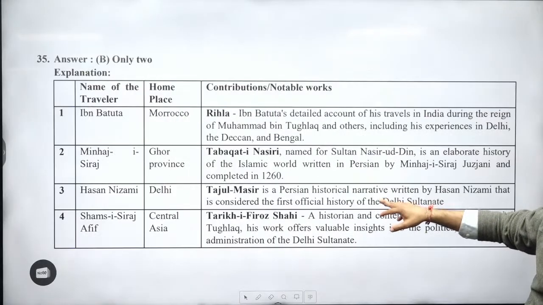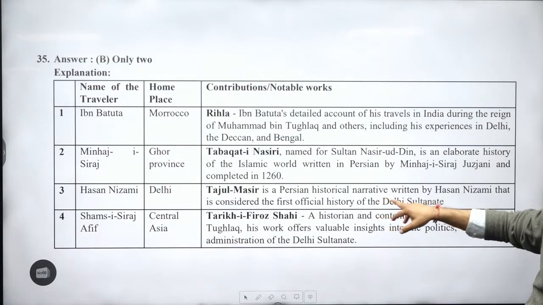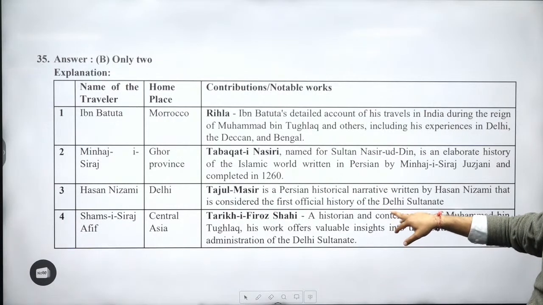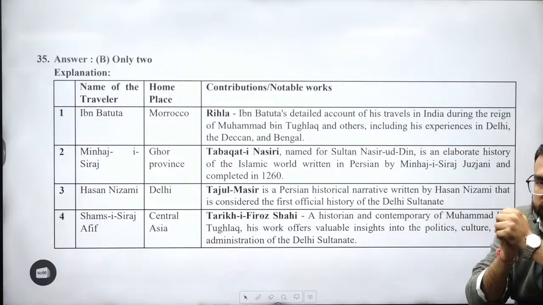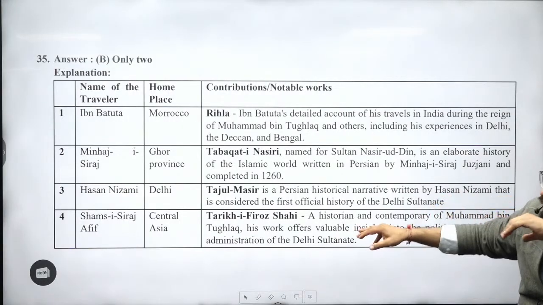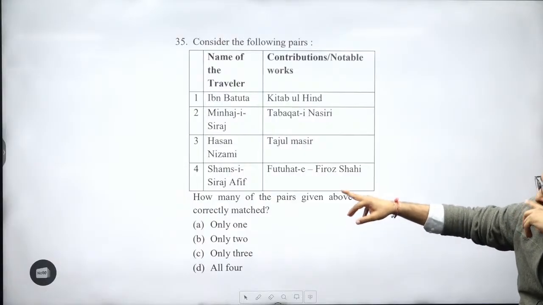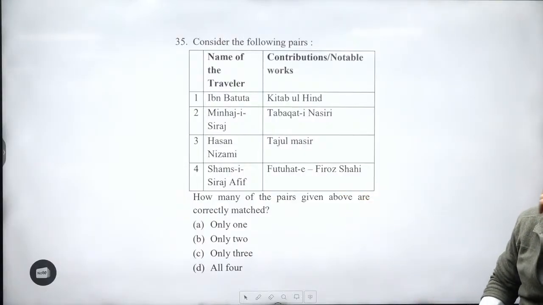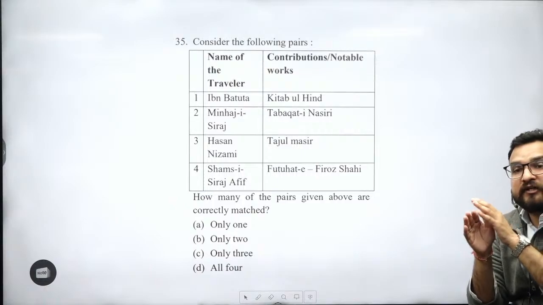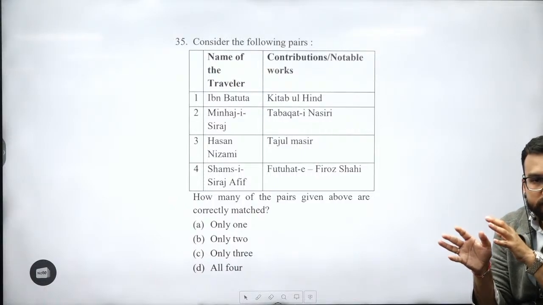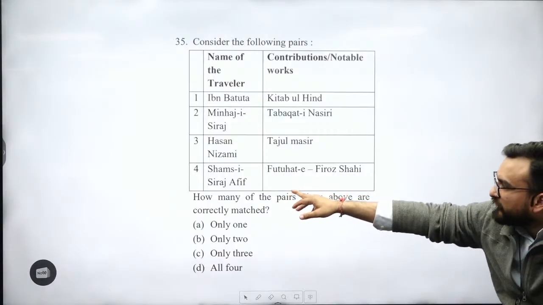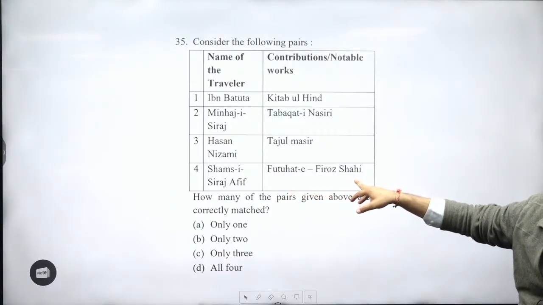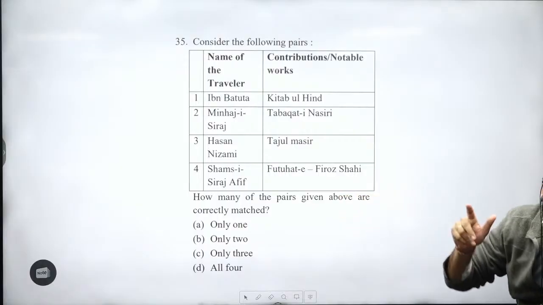Tabaqat-e-Nasiri. Hasan Nazami, during the time period of, he wrote one first official, he was during the time period of, again, Khiljis or slave. 12th century mein you will be finding him, 1100 to 1200. Whom? Hasan Nizami. Then this Shams-e-Siraj Afif, he will be the court historian after Ziauddin Barani. And after this Shams-e-Siraj Afif. Futuwat-e-Firoz Shahi is not written by him. He has written Tariq-e-Firoz Shahi.